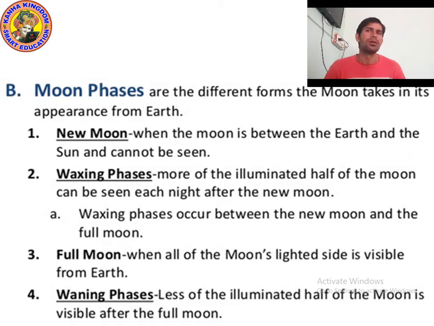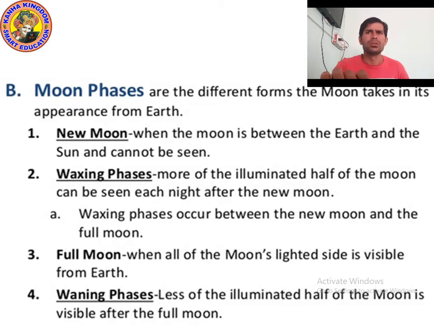Okay, next is waxing phases. As I showed you in the picture, waxing phases form when the size of the moon is increasing.